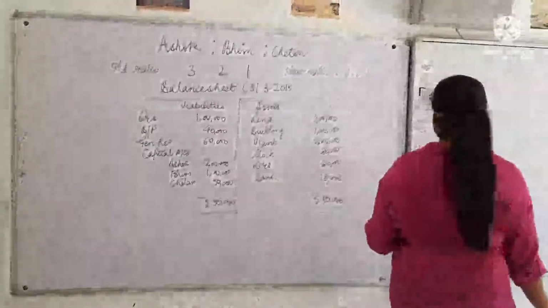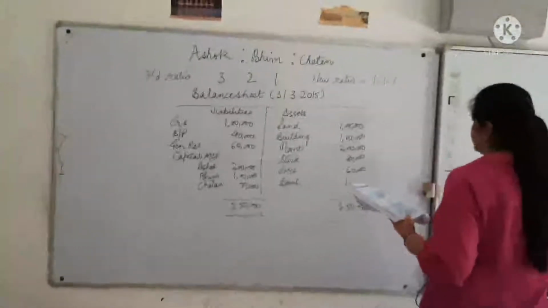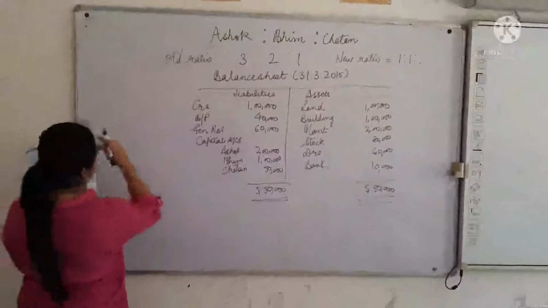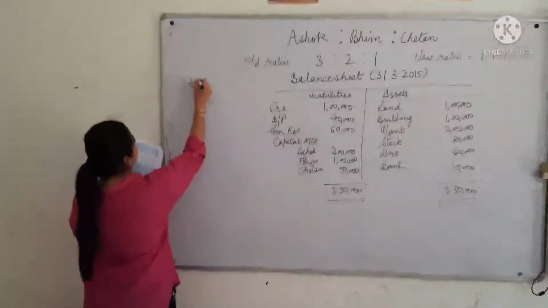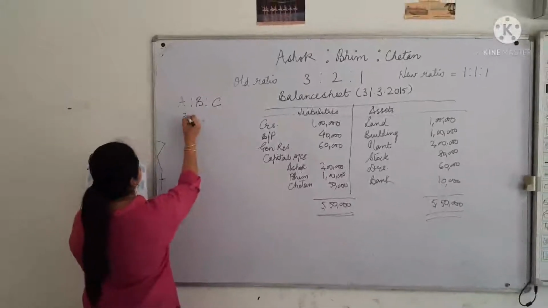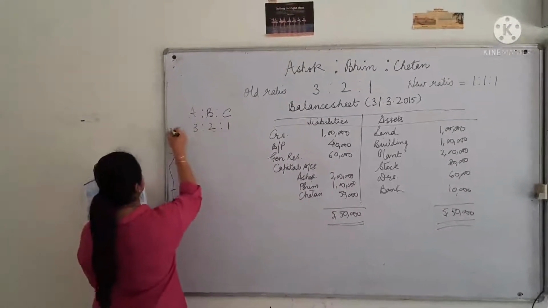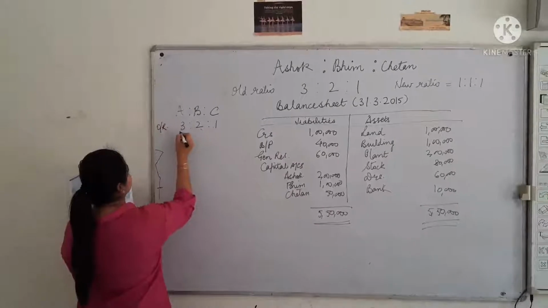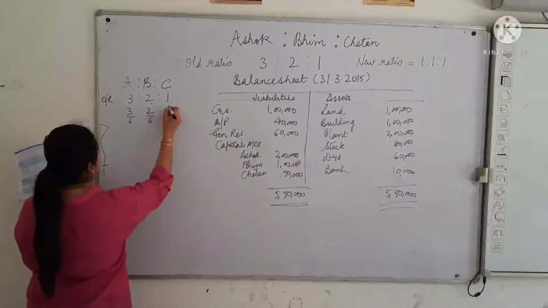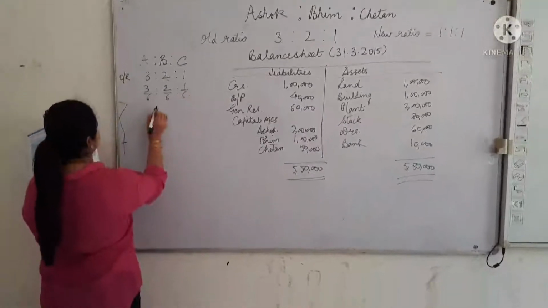Let us do that now. So I am making those entries over here. Let's calculate the gain and sacrifice. Ashok, Bhim and Chetan is 3:2:1. That is their old ratio, that is 3 by 6, 2 by 6 and 1 by 6, right?